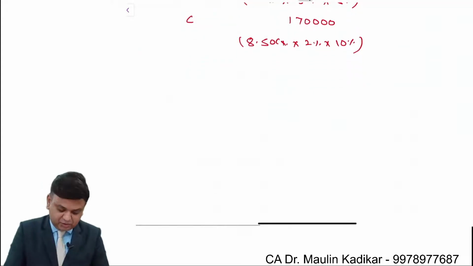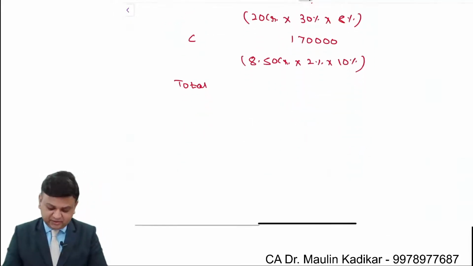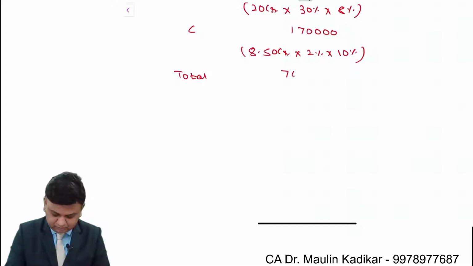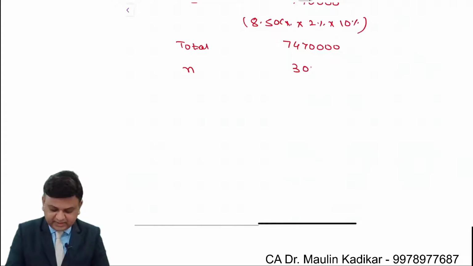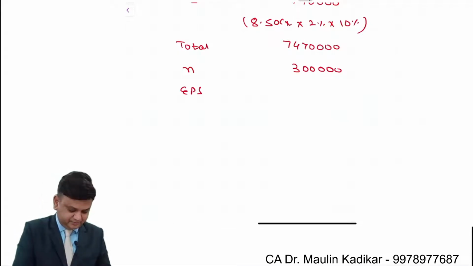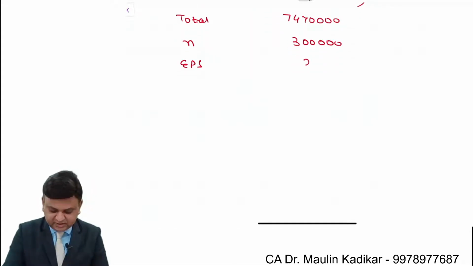Based on that, so we'll make the calculation of the total. 1,70,000 plus 48 lakhs plus 25 lakhs. That comes to 74,70,000. Divided by the number of equity shares, that is provided as 3 lakhs. This will give us earning per share 24.9. Please write down answer.